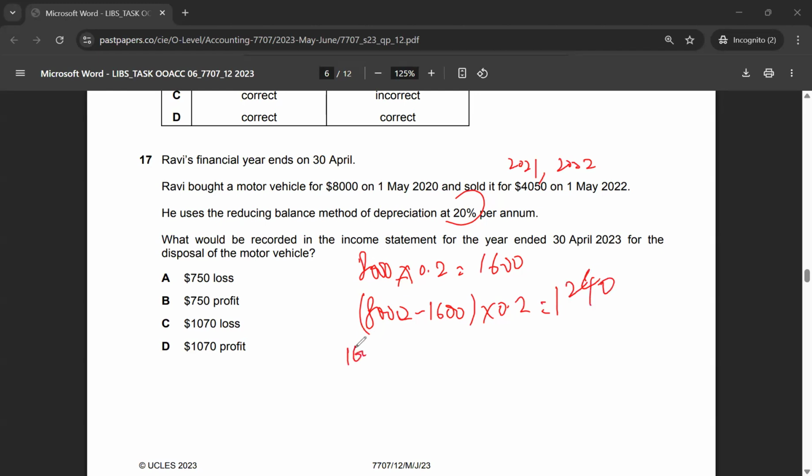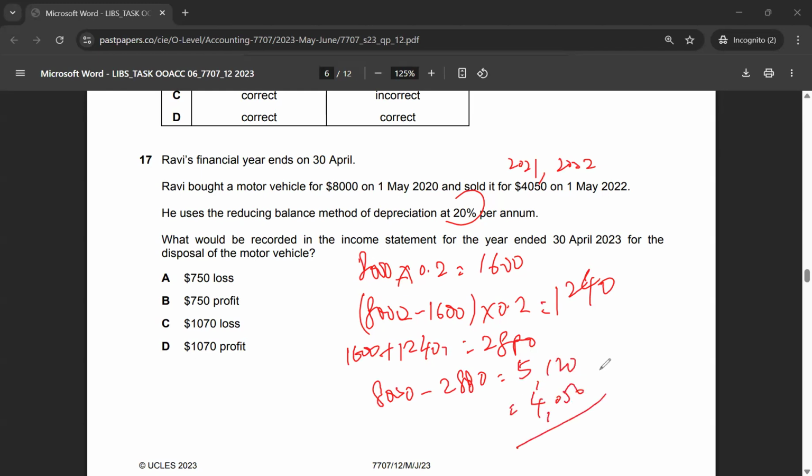My total depreciation would then be 1,600 plus 1,280. That is 2,880. Now to calculate net book value, it would be the cost of the asset minus the accumulated depreciation. This gives me a net book value of 5,120, whereas my cash proceeds are 4,050. This would give me a loss of 1,070. So the correct answer to multiple choice 17 would be option C. Okay, moving on to multiple choice 18.